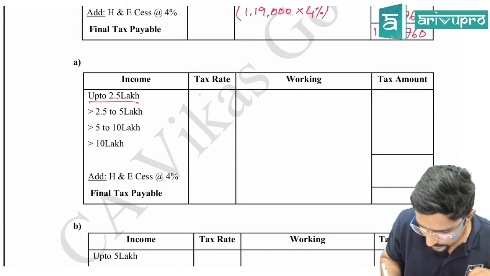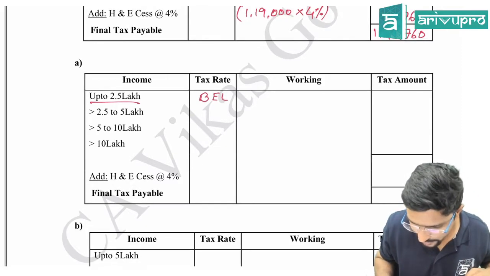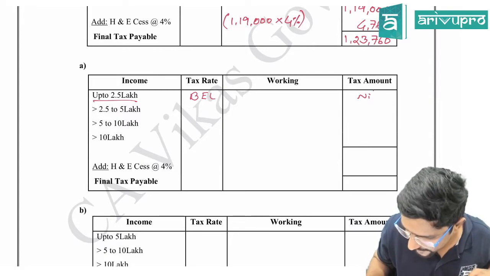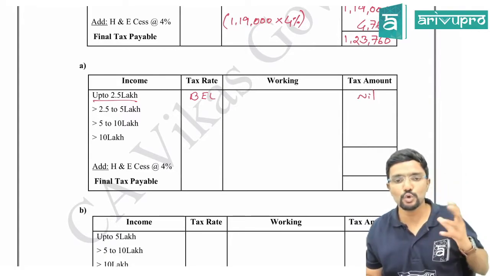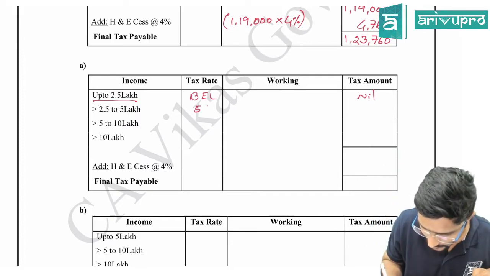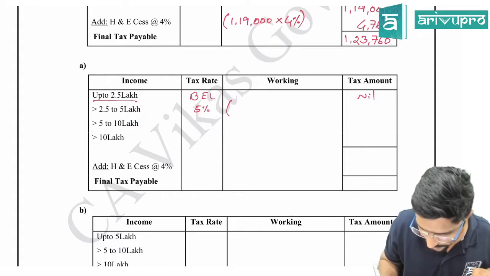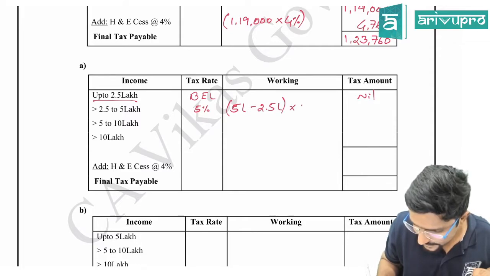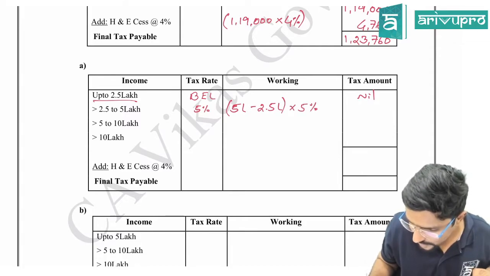So that will be the basic exemption limit, so the amount would be nil. Then from 2,50,000 to 5 lakh, it is 5%. So 5 lakh minus 2.5 lakh into 5%, the amount comes to 12,500.